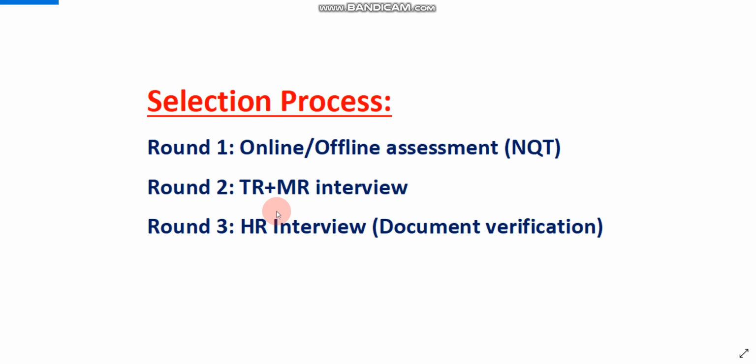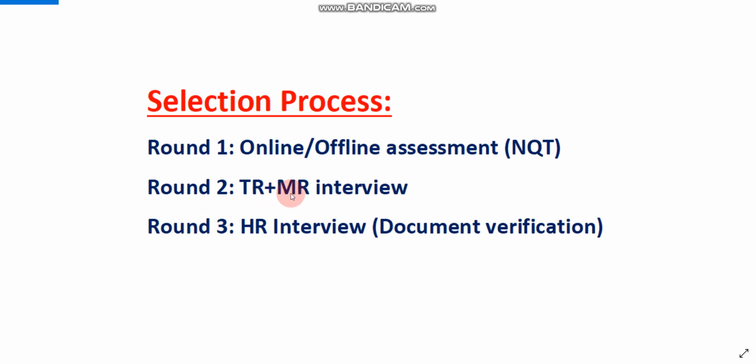Round 3 is basically a document verification round, that is the HR round, and they will ask a few formality questions, like are you willing to relocate. These are some basic formality questions. In this round you need to show your mark sheets, 10th, 12th, graduation mark sheet, and a government ID proof. So this is the whole selection process.